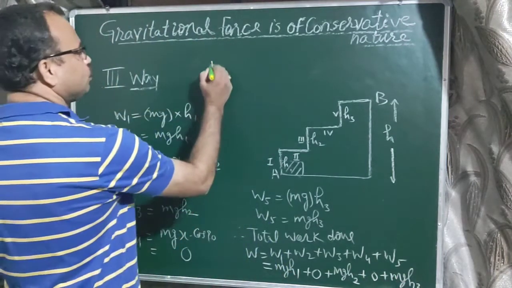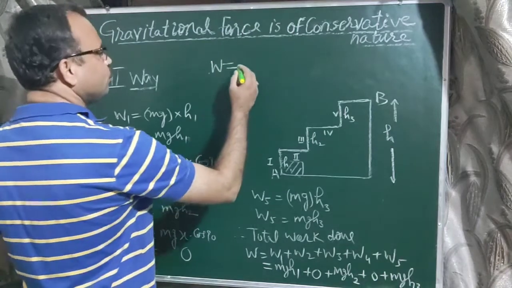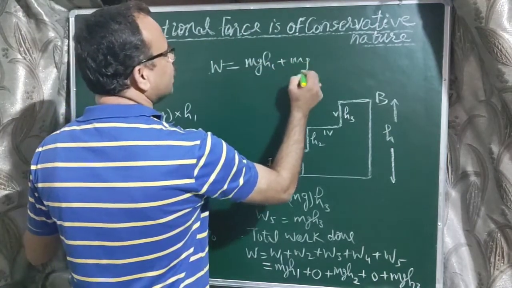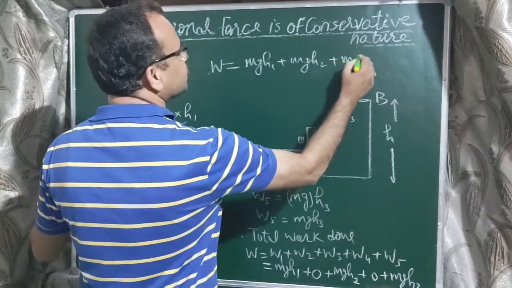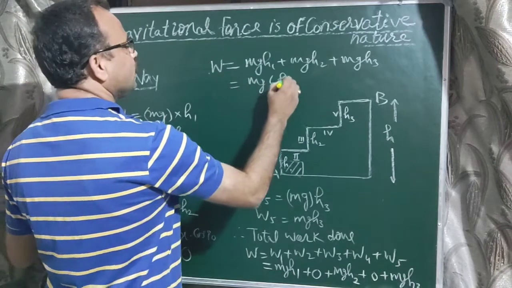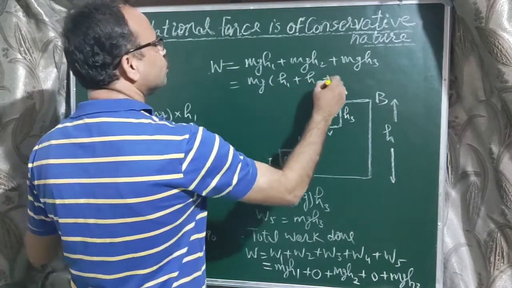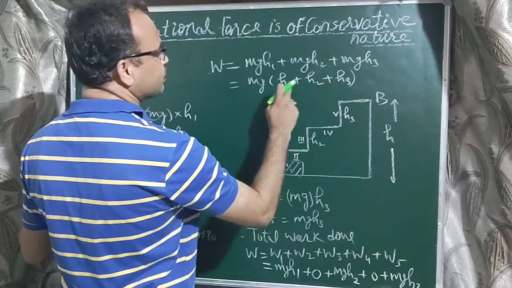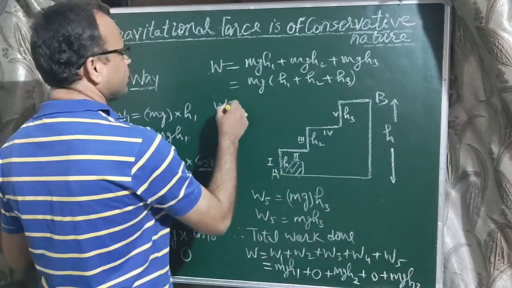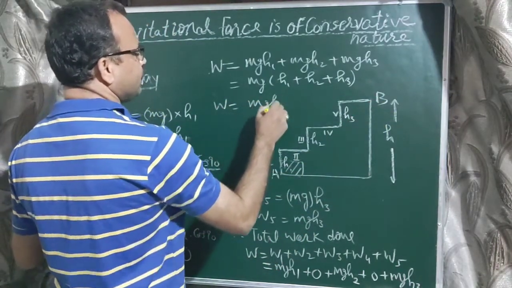So we obtain W equals mg h1 plus mg h2 plus mg h3. mg is common, so h1 plus h2 plus h3, and this will be equal to the total height h. So the work done will be mgh.